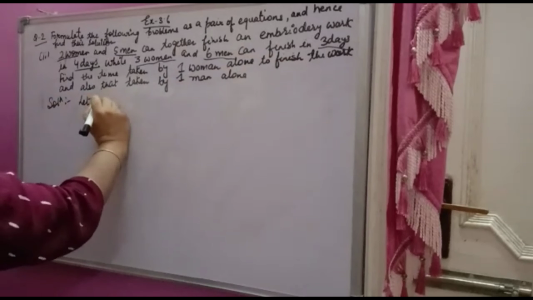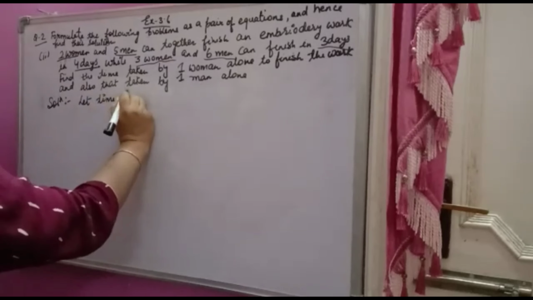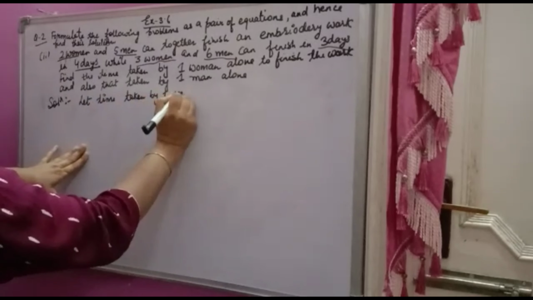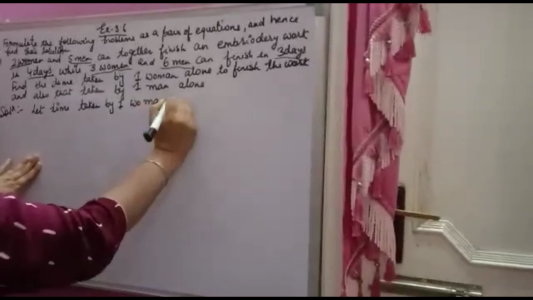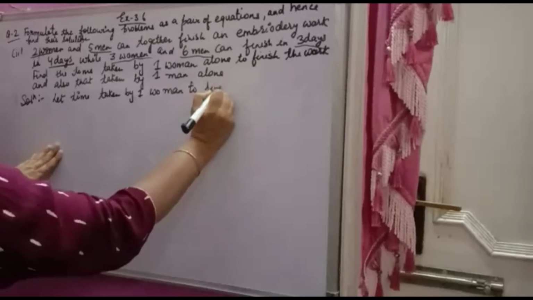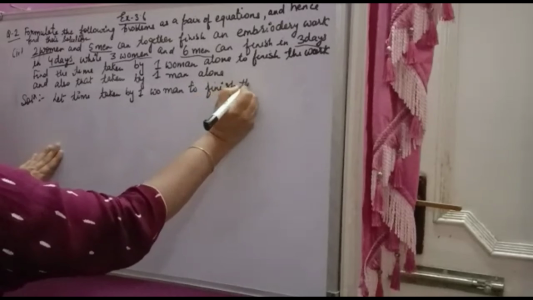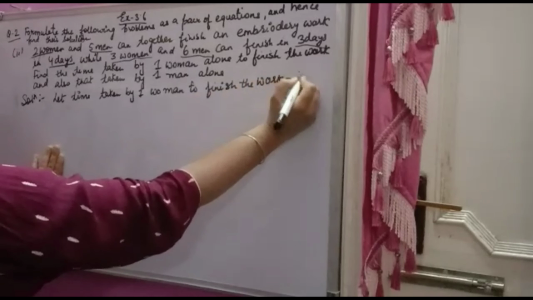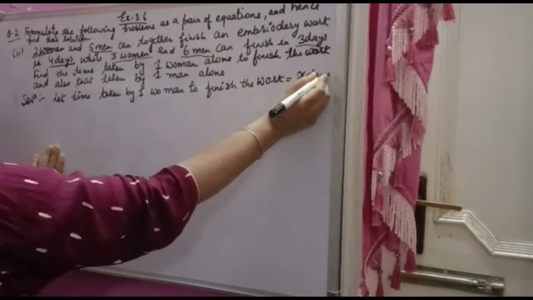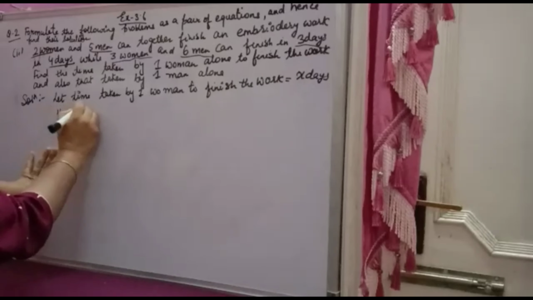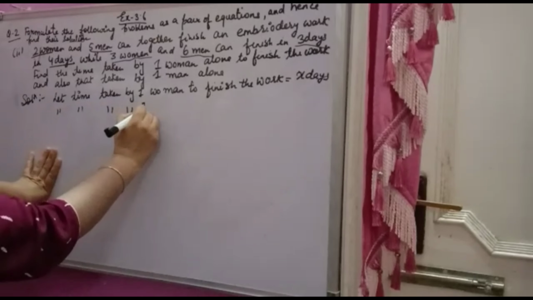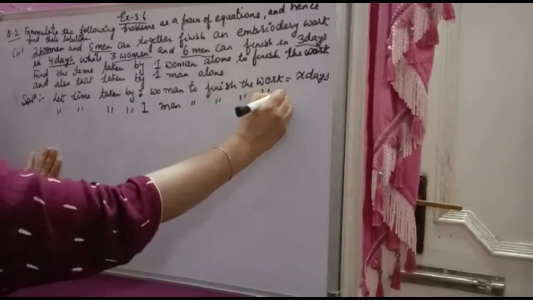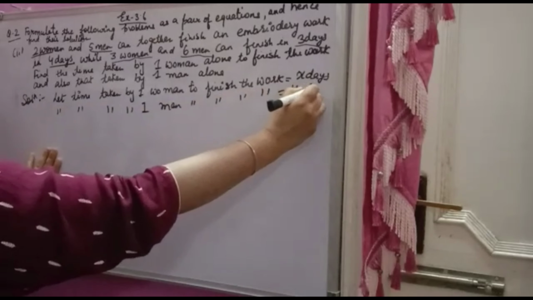Let time taken by one woman to finish the work be x days, and let time taken by one man to finish the work be y days.